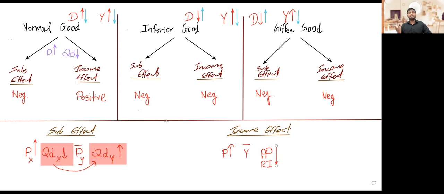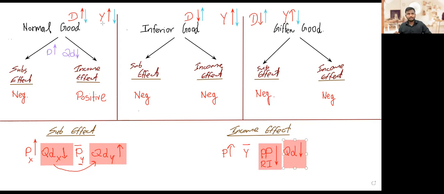When the purchasing ability of the consumers drops, what's going to happen? The quantity demanded of the consumer will also drop. You see that here. Since the real income, purchasing power, came down, the demand for the product came down.